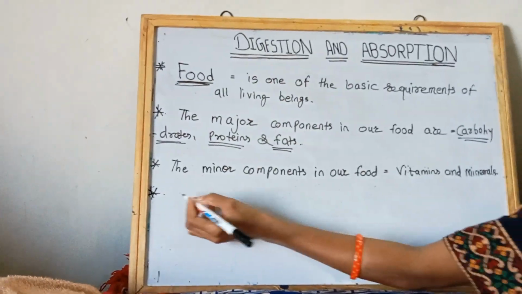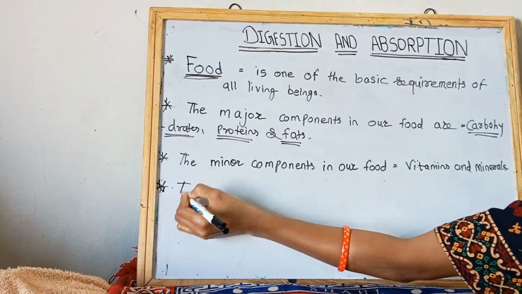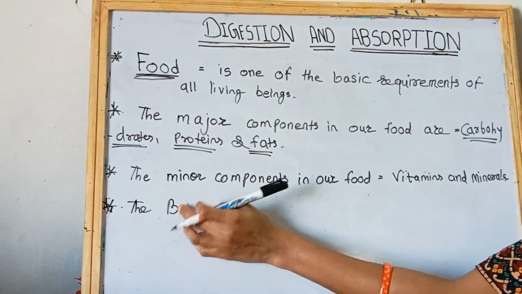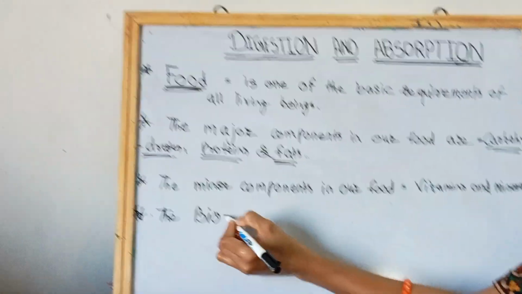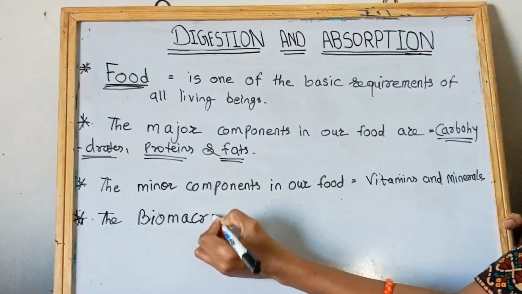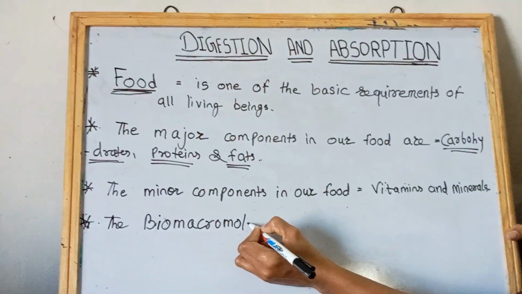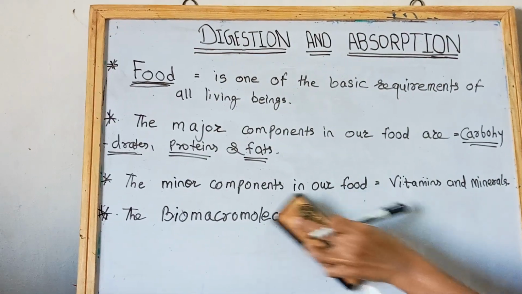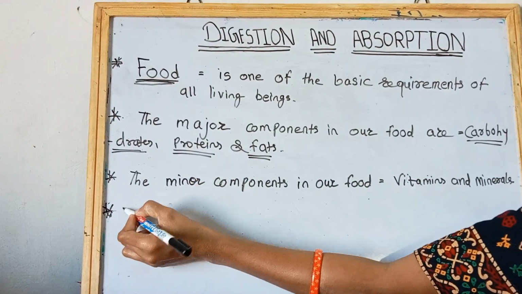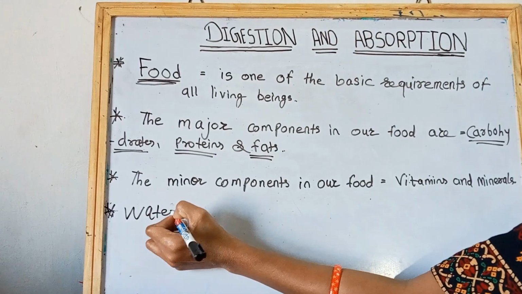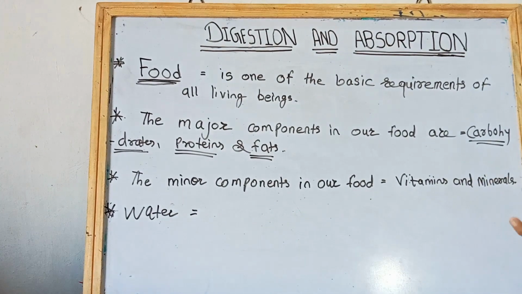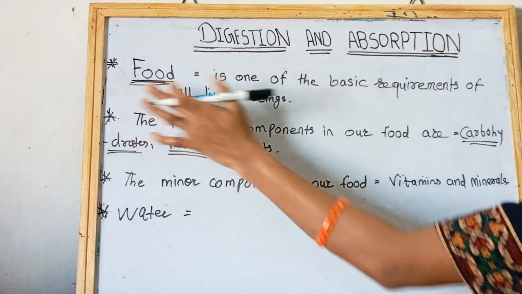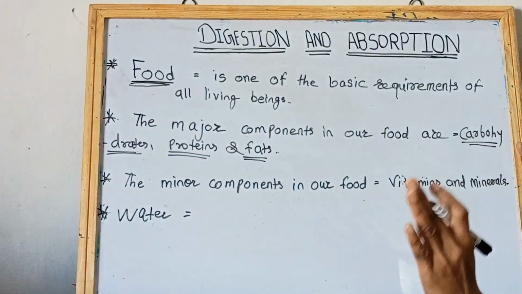Then the next point is the macromolecules. Okay, the next point is water. So friends, look at here, from the first one, we need food, clothes and shelter.